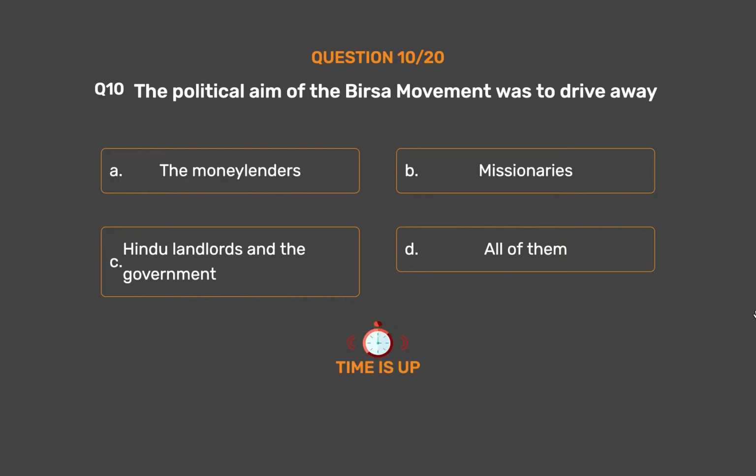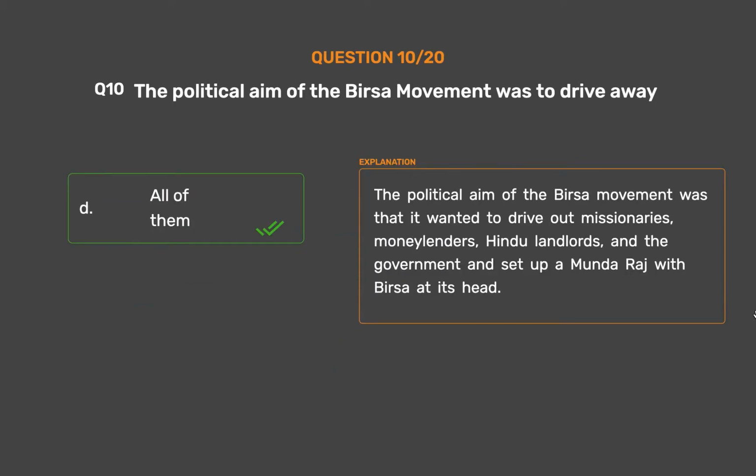The correct answer is Option D. All of them. The political aim of the Birsa movement was that it wanted to drive out missionaries, money lenders, Hindu landlords, and the government and set up a Munda Raj with Birsa at its head.